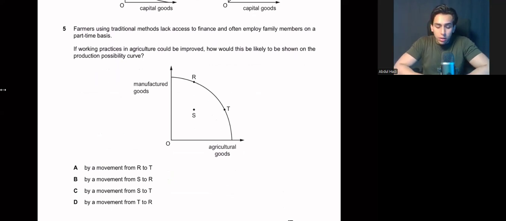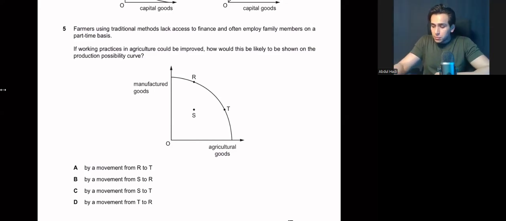So farming is labor-intensive work. If working practices in agriculture could be improved, how would this be likely to be shown on the production possibility curve? The question is saying that if your working practices improve, how would there be a shift or a movement in the production possibility curve?